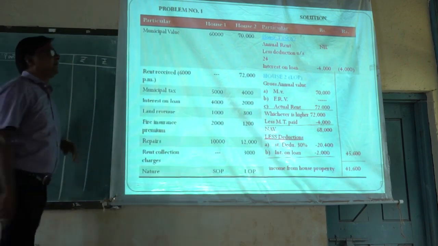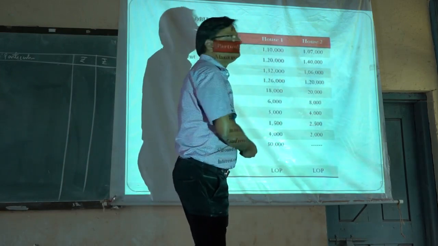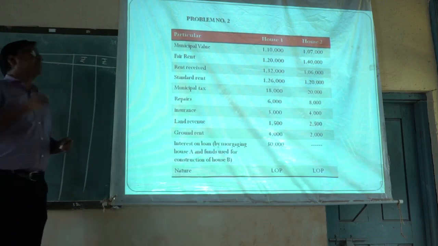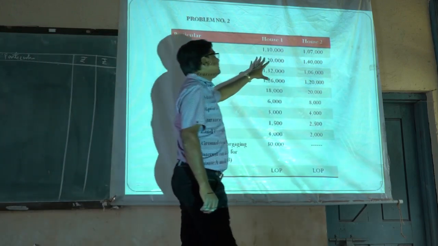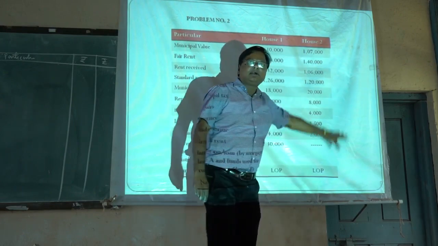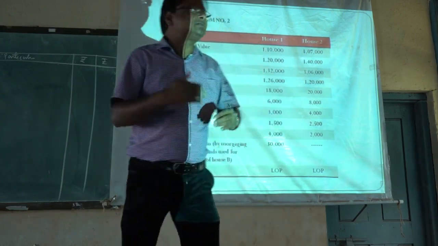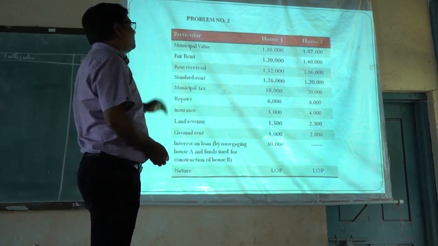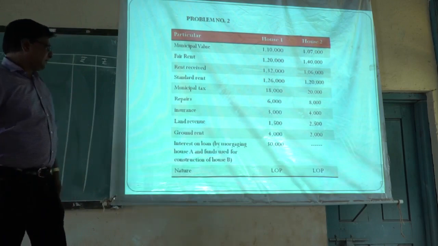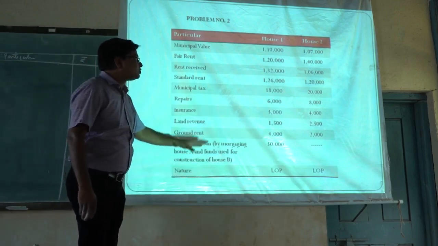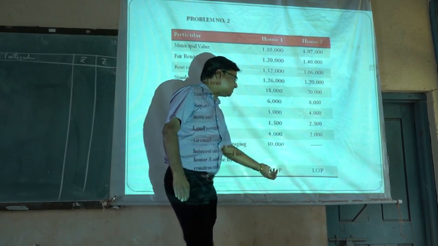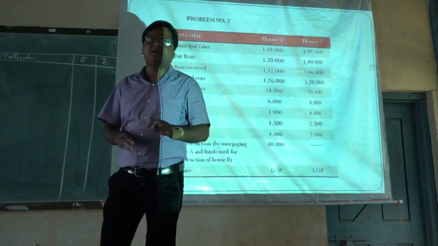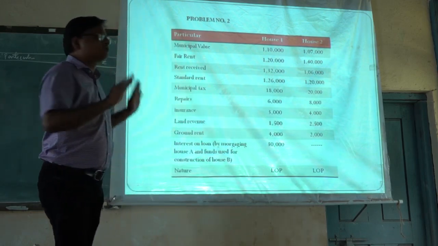The next slide. This is problem number two. There are two house properties, house 1 and house 2. Before starting to solve this problem, we have to check the nature of the accommodation. The nature of the accommodation of these two house properties is given here. The first house is LOP and the second house is also LOP, meaning both house properties are provided to the tenant on rental basis. No SOP is there.